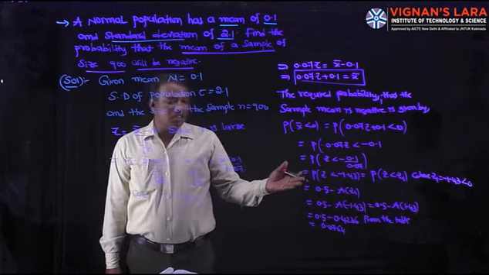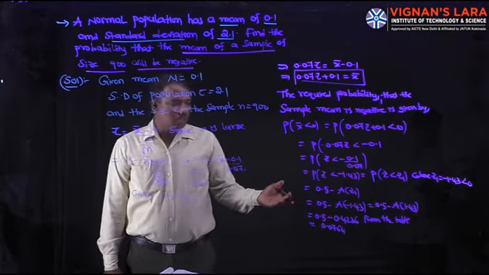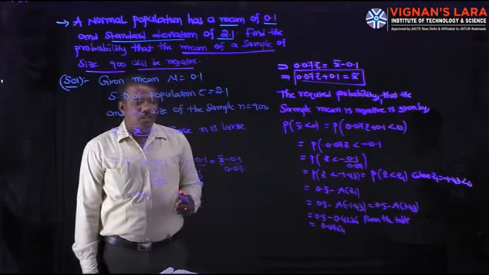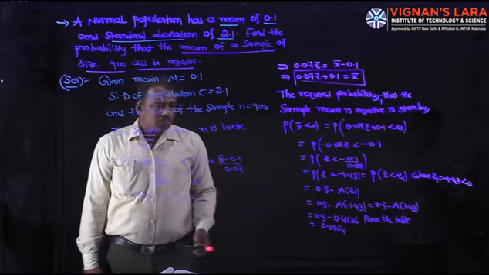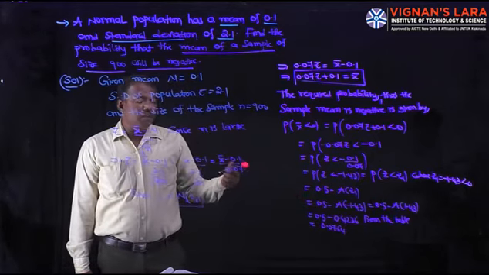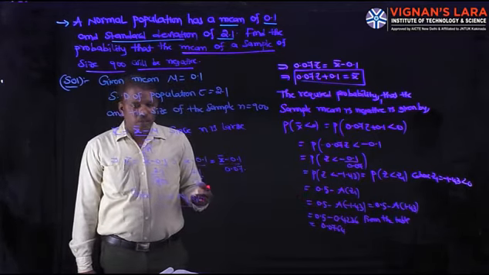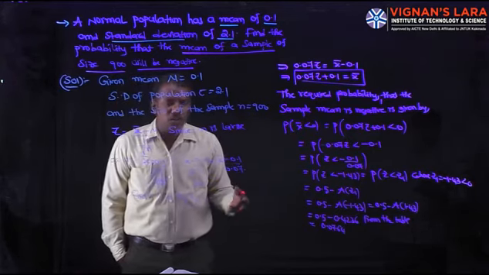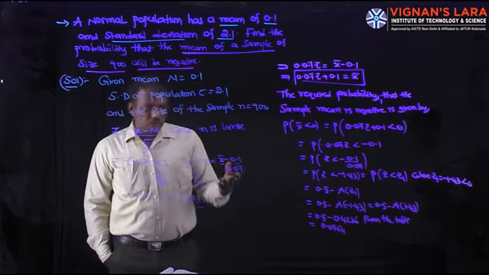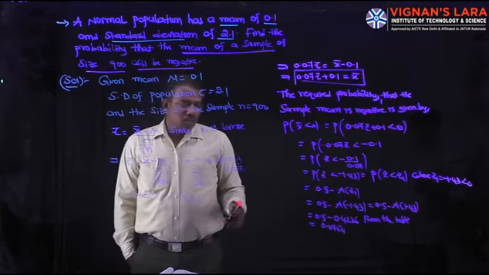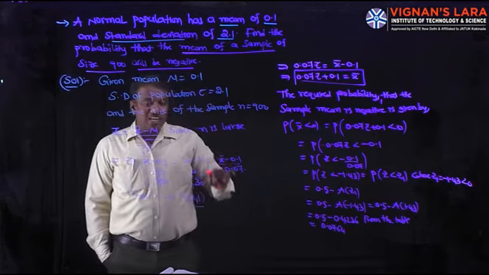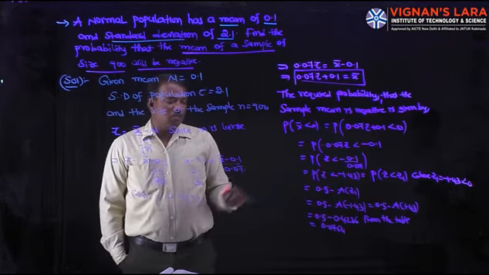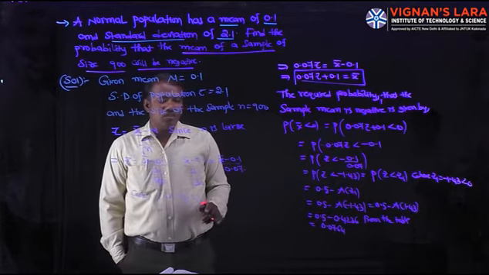So its area is 0.5 minus A of Z1 by the properties of the standard normal distribution. That is 0.5 minus A of minus 1.43, replacing Z1 by minus 1.43. A of minus 1.43 is nothing but A of 1.43, again from the properties. A of 1.43 from the standard normal distribution table is 0.4236. So its area is 0.0764.